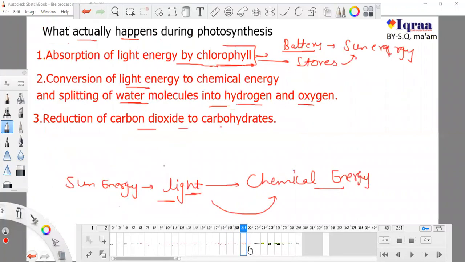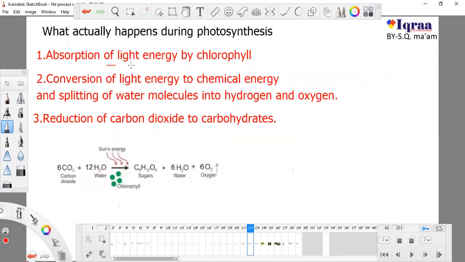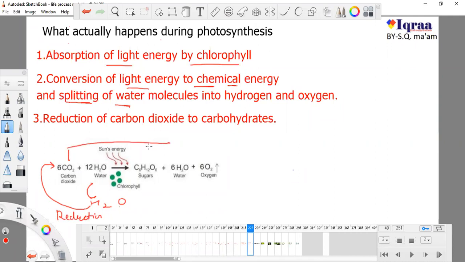So three things happen during photosynthesis: absorption of light energy by chlorophyll first, conversion of light energy to chemical energy, and splitting of water molecule. This water molecule will get split, and this hydrogen will be added to carbon dioxide, and this addition of hydrogen is known as reduction. And finally this is the reduced product. The oxygen will again be added with someone else's hydrogen, and some of the oxygen will be free like this. So these are three basic events.